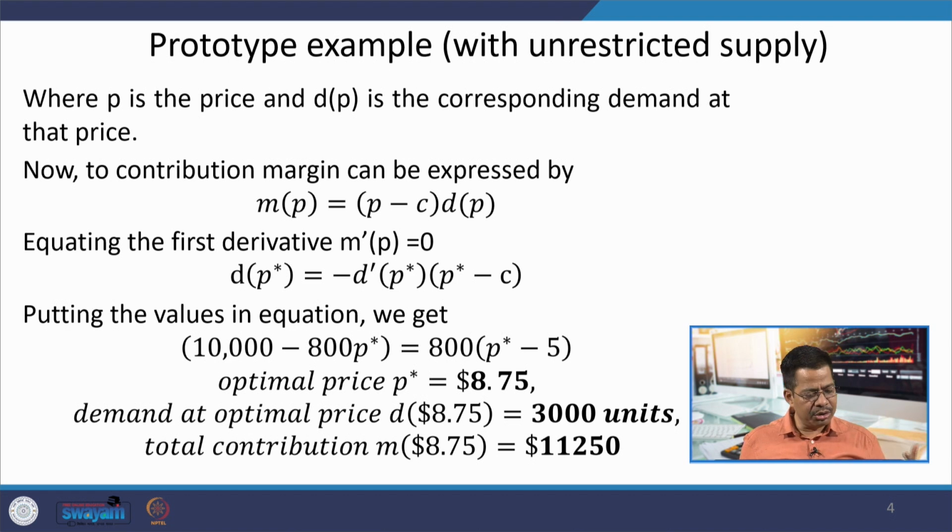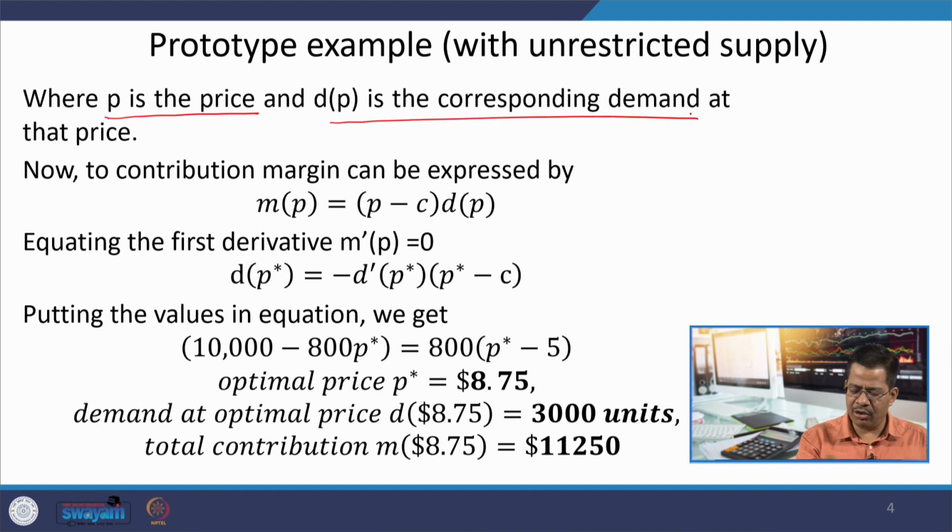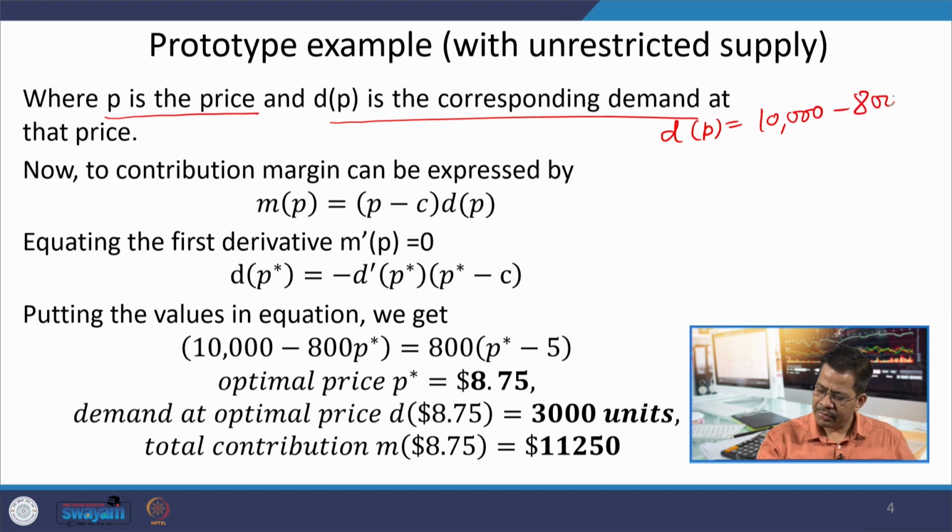Those who have gone through the courses of maxima and minima at their +2 level know how to determine that level of price. So, if P is the price, and dP, as we already know, is 10,000 minus 800 P, that is our price response function.